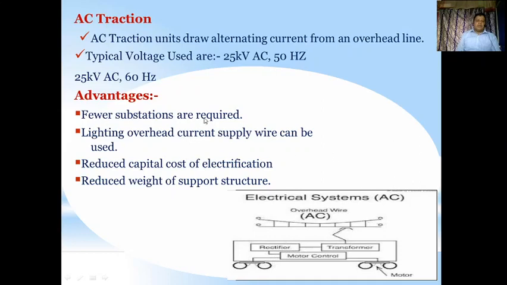So the main advantages here are that fewer substations are required, lighter overhead current supply wire can be used, and also reduced capital cost of electrification and reduced weight of support structure. These are the advantages of the AC traction.